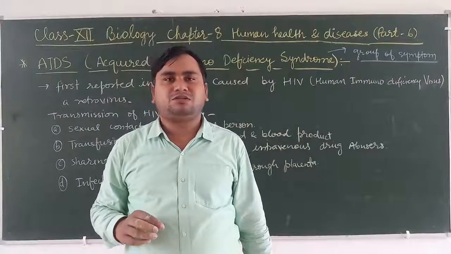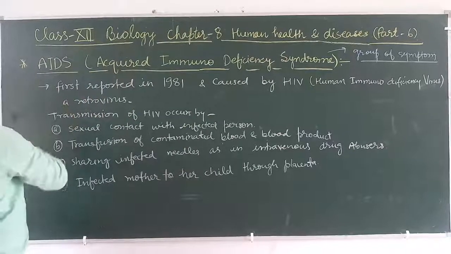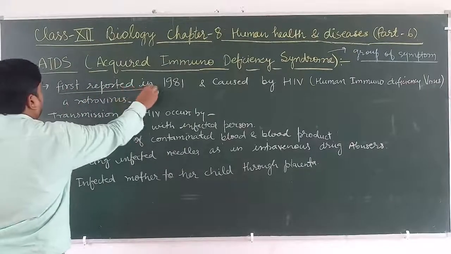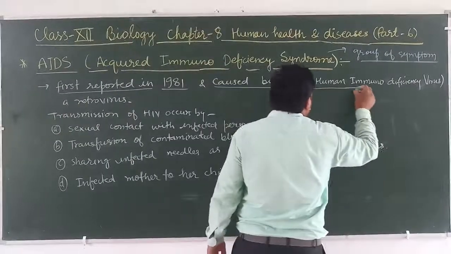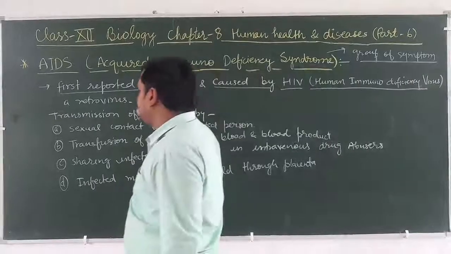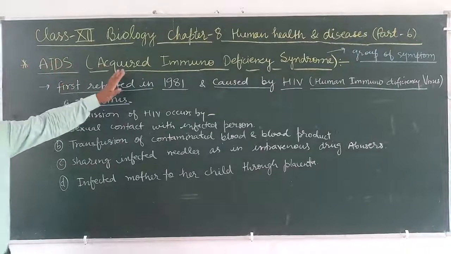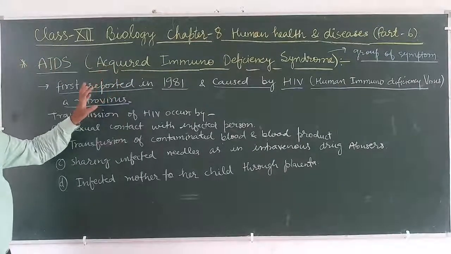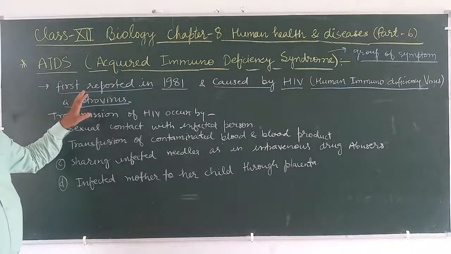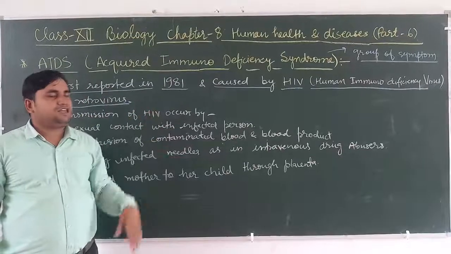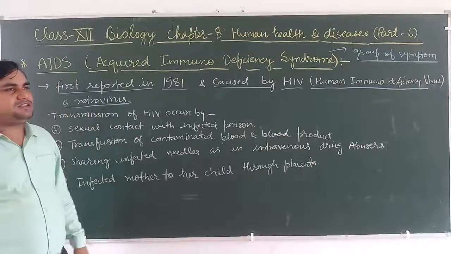It was first reported in 1981, and this is caused by HIV, human immunodeficiency virus, that is a retrovirus.